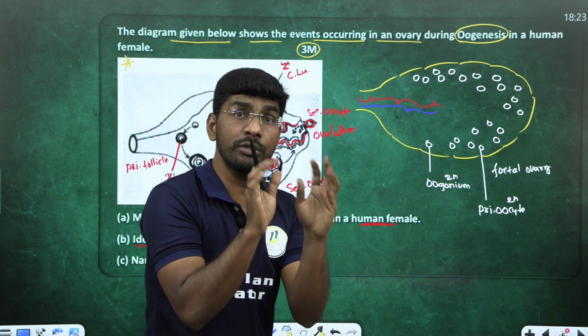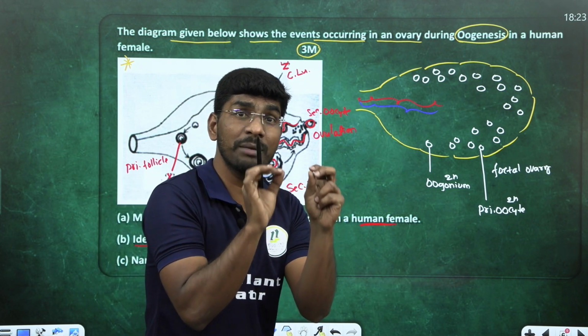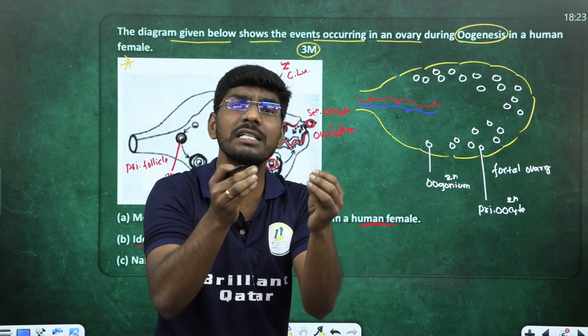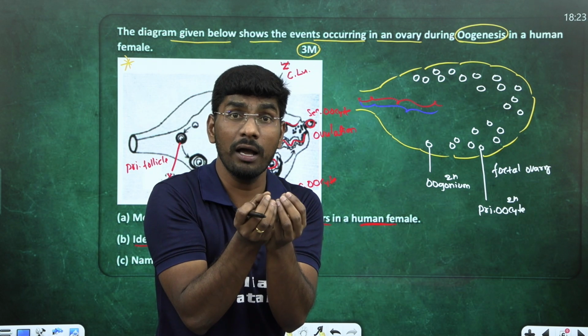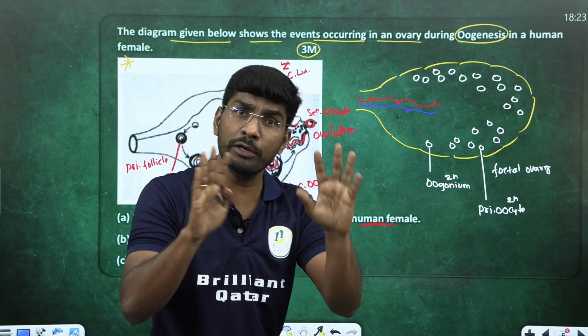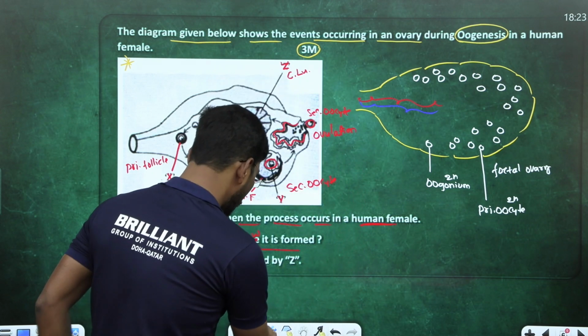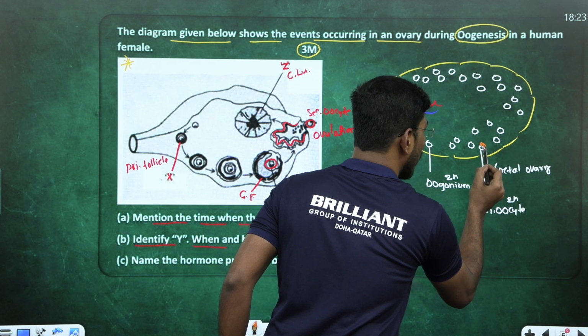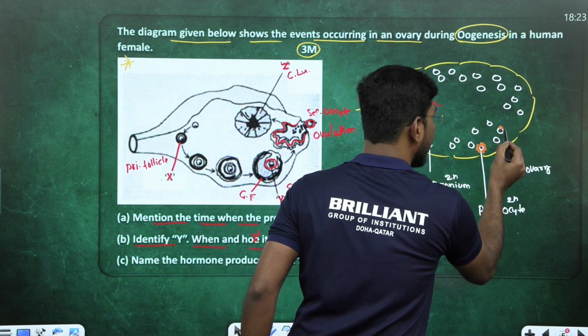Surrounding the primary oocyte, a lot of granulosa cells will come and attach like this. These all are granulosa cells. You got my point?